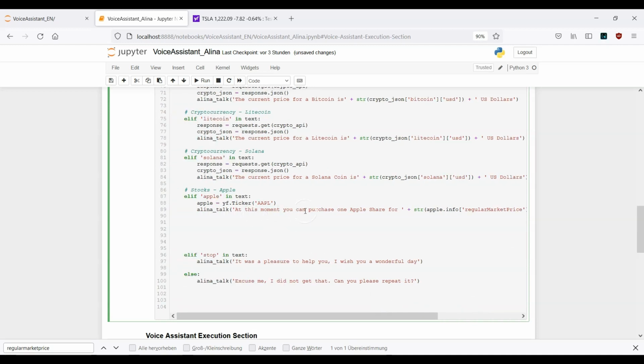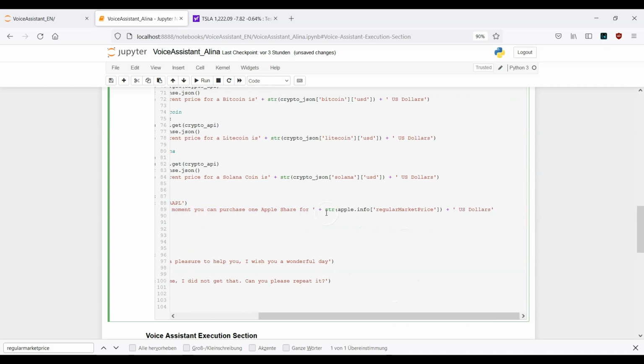That means at this moment you can purchase one Apple share for, this is our first string element. Then we have our actual price, which is this one. This will be stored inside a string element. Okay, so we can concatenate it with the first string and with the last string, which is US dollars.